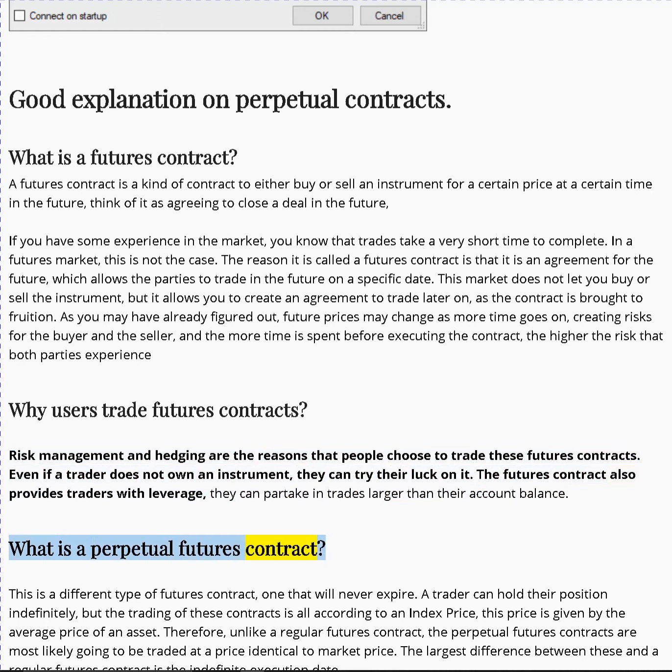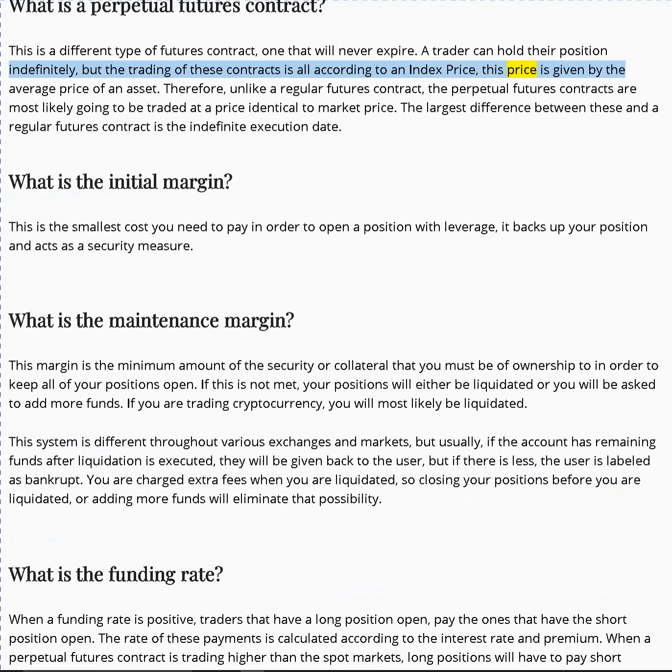What is a perpetual futures contract? This is a different type of futures contract, one that will never expire. A trader can hold their position indefinitely, but the trading of these contracts is all according to an index price. This price is given by the average price of an asset. Therefore, unlike a regular futures contract, the perpetual futures contracts are most likely going to be traded at a price identical to the market price. The largest difference between these and a regular futures contract is the indefinite execution date.